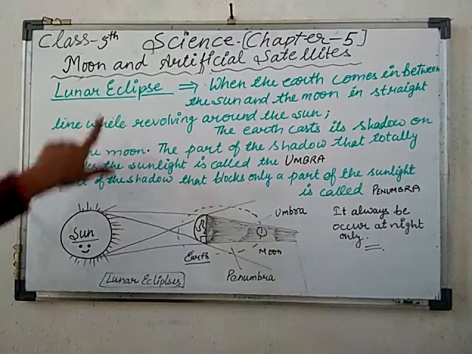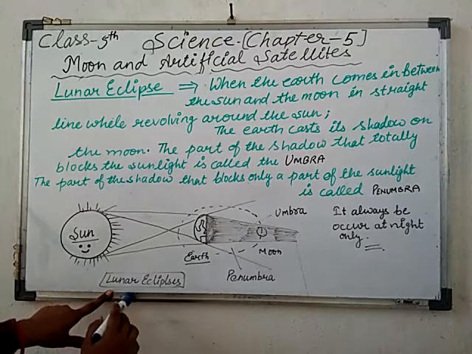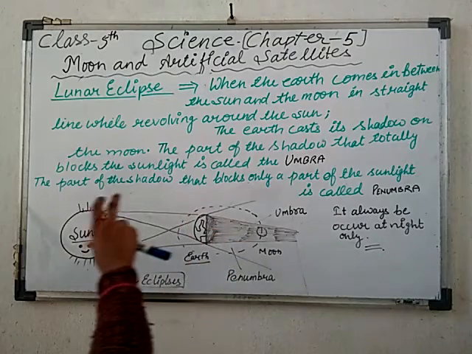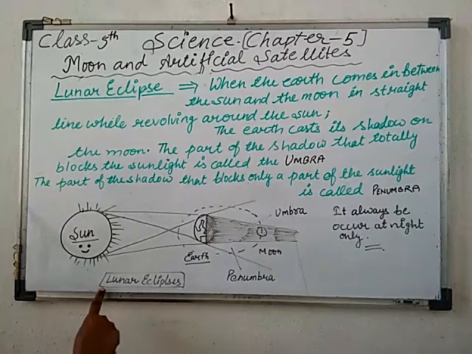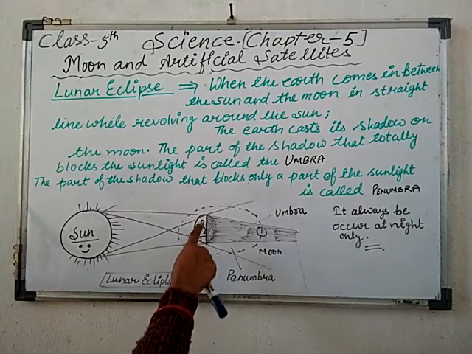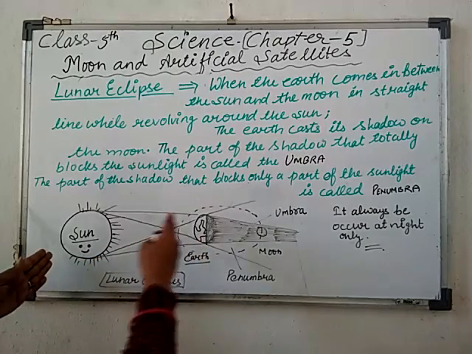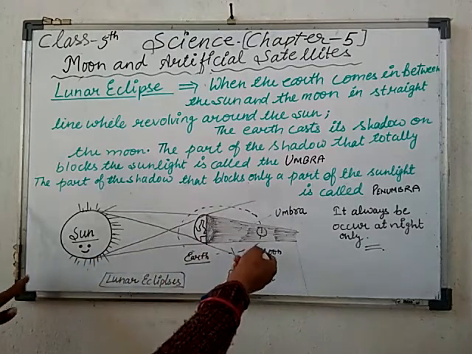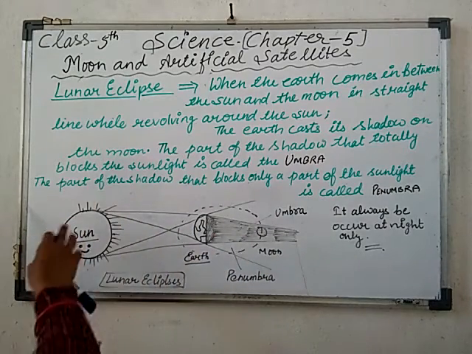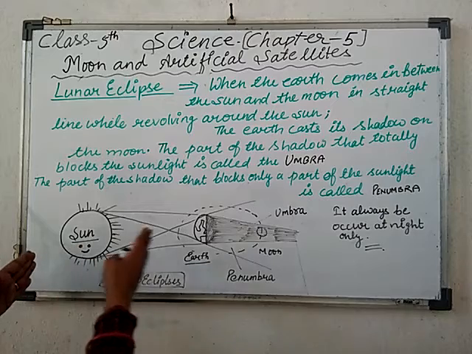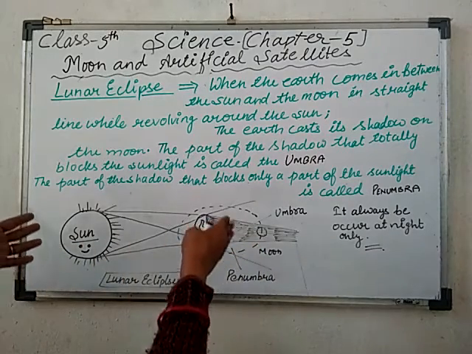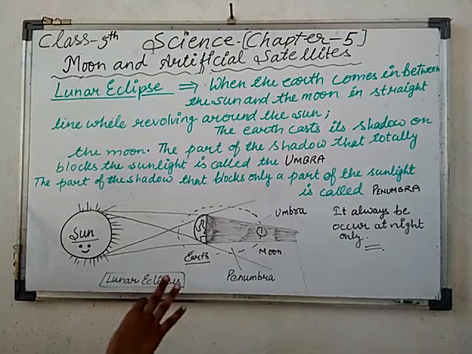What will happen in a lunar eclipse? Look here, dear students, in the lunar eclipse, the earth is in between the sun and the moon. The earth is located just between the sun and the moon. When the moon is revolving around the earth and the earth is revolving around the sun, and these three objects are lying in a straight line, at that time only the lunar eclipse will occur.